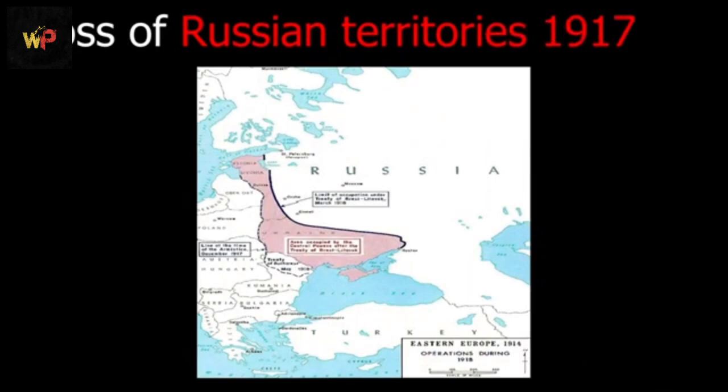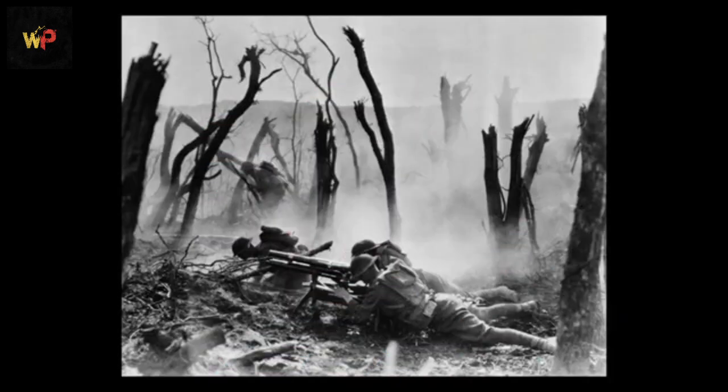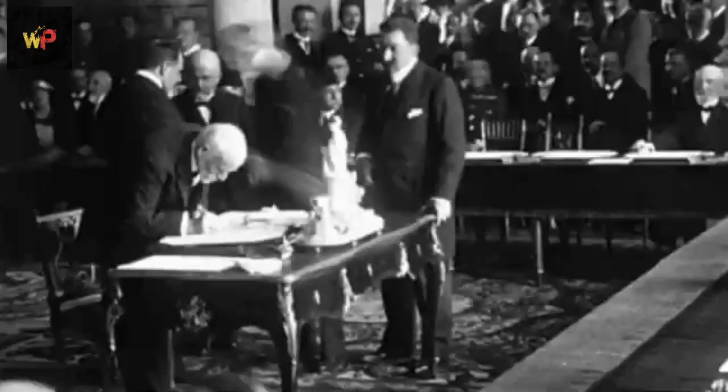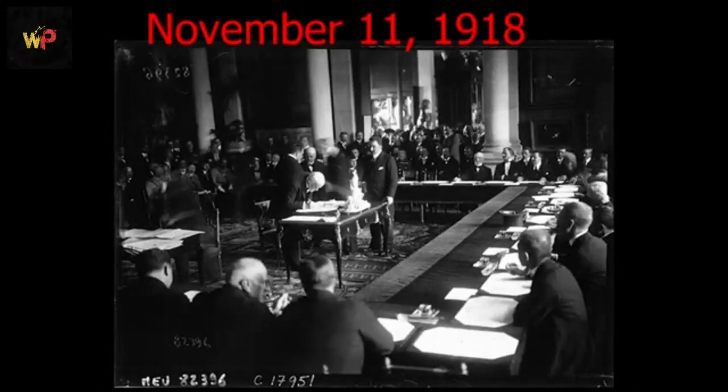The tide turned in 1918 as American forces arrived in large numbers. Facing internal unrest, food shortages, and battlefield losses, the Central Powers began to collapse. Germany signed an armistice on November 11, 1918, marking the end of fighting.